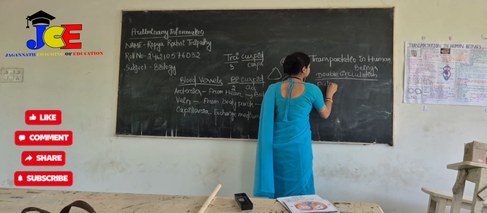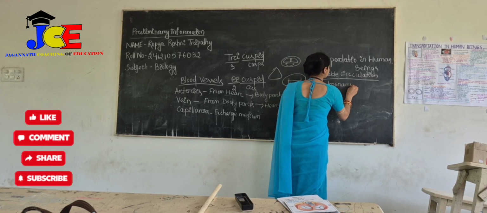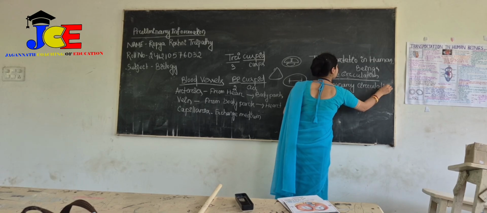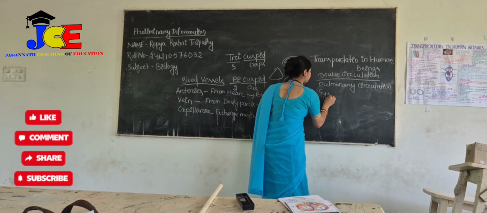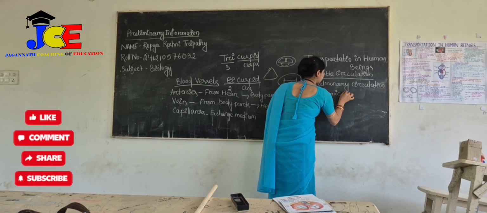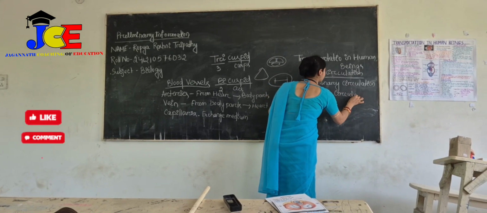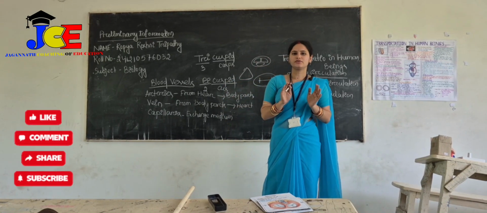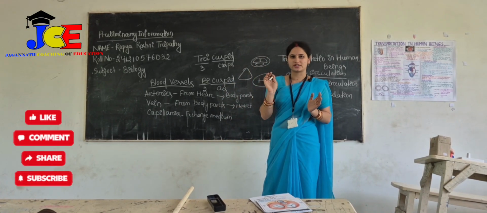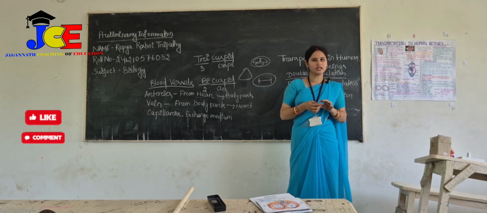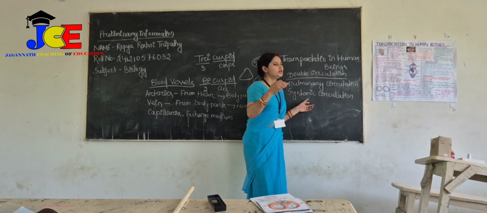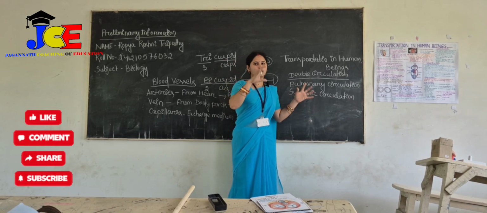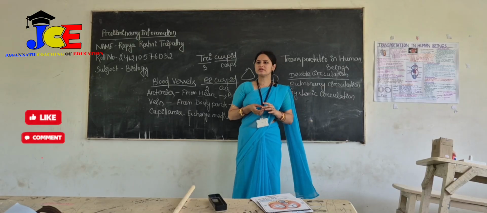pulmonary circulation and systemic circulation. Pulmonary circulation includes the blood moving from the right ventricle to the left atrium through the pulmonary trunk and pulmonary veins. And systemic circulation includes the blood moving from the left ventricle to the aorta and the whole body, all of which is included under systemic circulation.